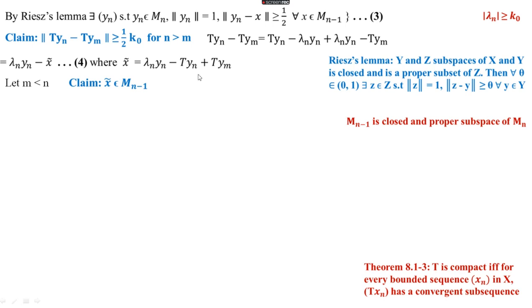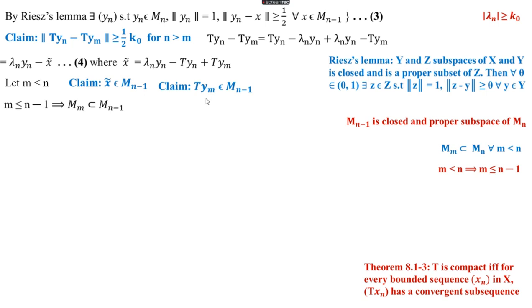For this we consider first Tym, the term Tym alone. First we are going to show that Tym belongs to Mn minus 1. Then we are going to show that the first and second terms together belong to Mn minus 1 by using equation 1. Okay, first we consider Tym. Claim: Tym belongs to Mn minus 1, and we know that Ym belongs to Mm, that we know from the construction of this sequence Yn such that Yn belongs to Mn. That means Ym belongs to Mm. This is for every n.